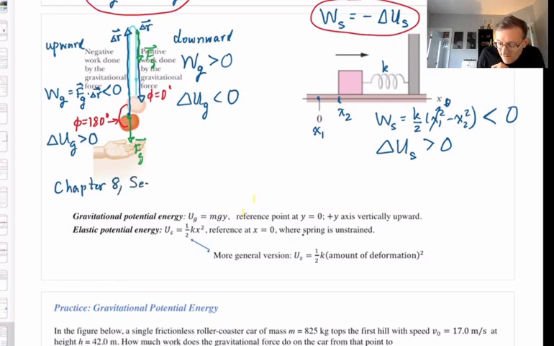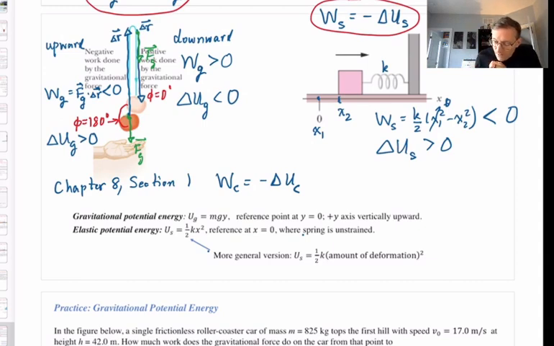You will see that they use this relationship, that the work done by a conservative force equals the negative of the change in the corresponding potential energy function for that force, to derive the following two formulas. We will just use them. We just have to make sure we use them correctly.